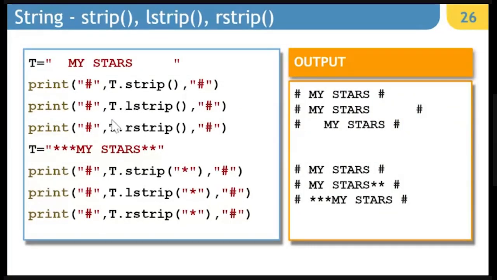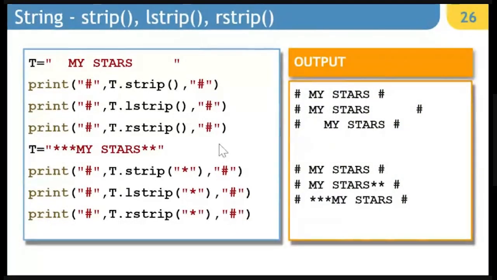Okay. Next example, when we are saying L-strip, it is going to remove the spaces only from the beginning of the string and not from the end of the string. And that is why you see all the spaces present here. The third example, where we are saying R-strip, it is removing the spaces from the ending position of the string, and in the beginning, 2 spaces are present as they are.